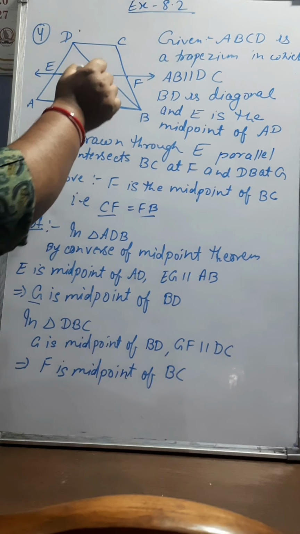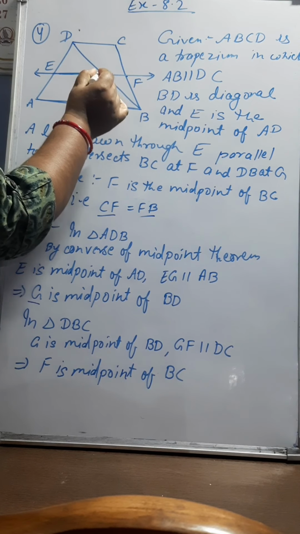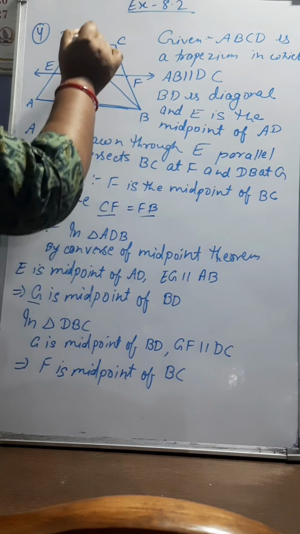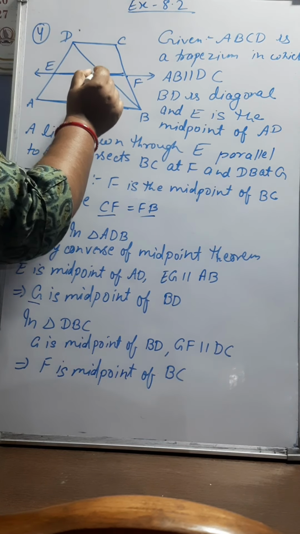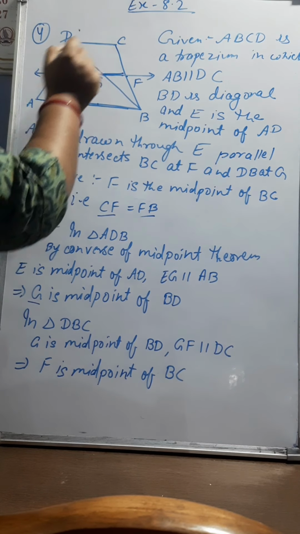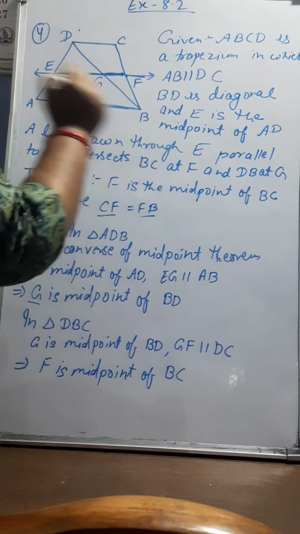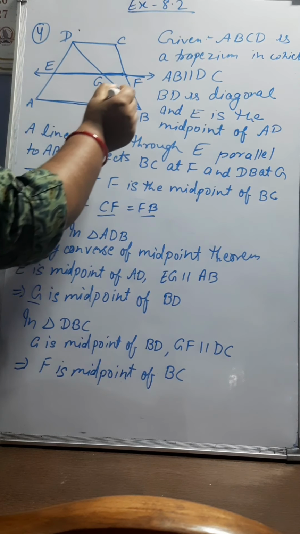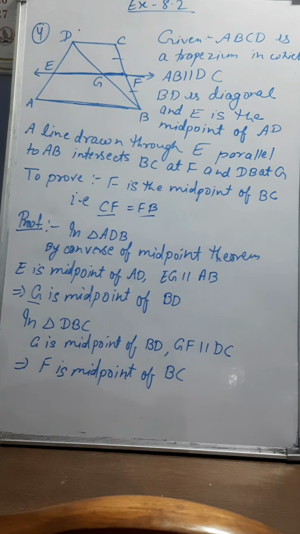Now you see the triangle DBC. G is the midpoint of BD and a line is drawn through G. GF is parallel to AB, but AB is parallel to DC. So GF will be parallel to DC, and the line which is passing through the midpoint of one side and parallel to the second side will bisect the third side. So clearly GF will bisect BC at point F. And if GF is bisecting BC, this means CF will be equal to FB, or F is the midpoint of BC.